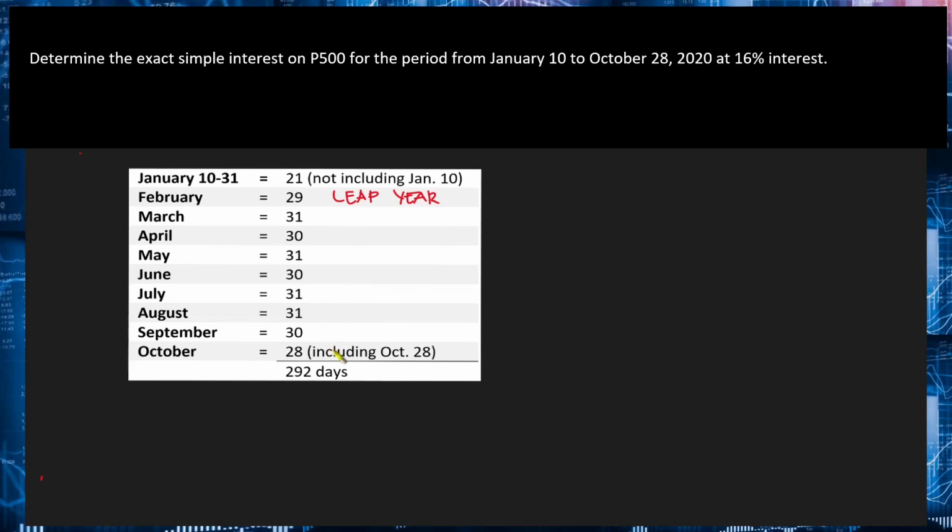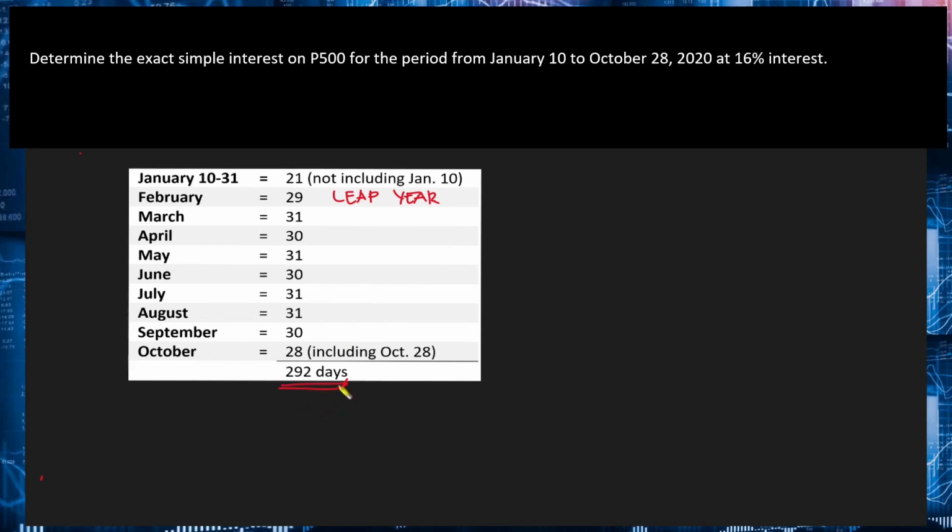And then for March, April, May, June, July, August, September, the corresponding number of days then, the exact number of days during those months. And then for October, so that will be from October 1 to October 28. So including October 28, that will be 28 days for the month of October. So in total, we have 292 days.